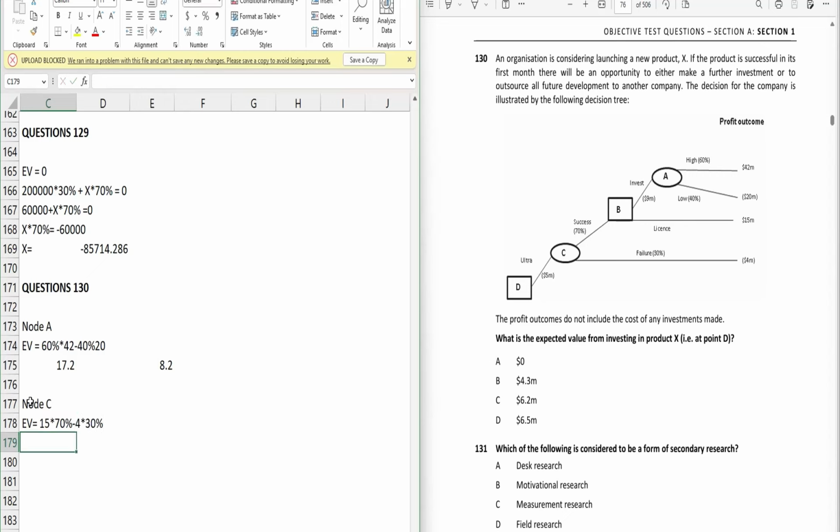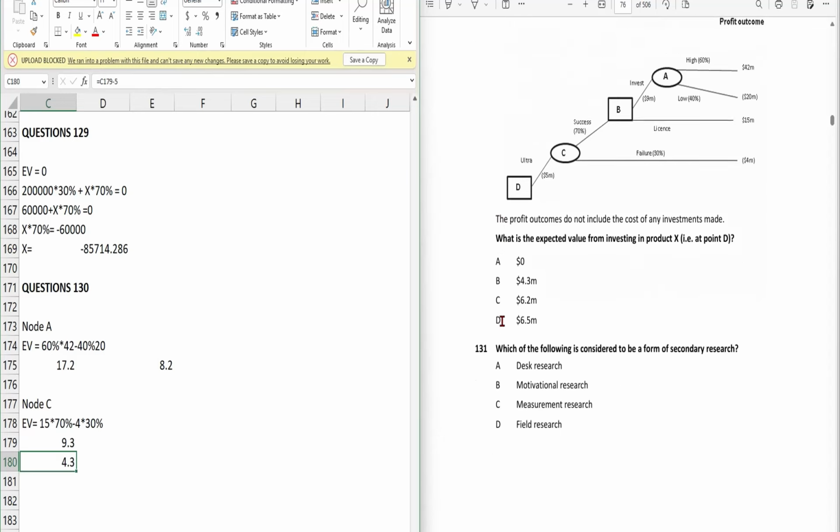So the value will be 15 into 70% minus 4 into 30%. That's 9.3 million at node C. And again, we have a cost of 5. After deducting the cost of 5, we will have a net profit at D. So yes, the expected value at point D is 4.3 million. I hope you understand.